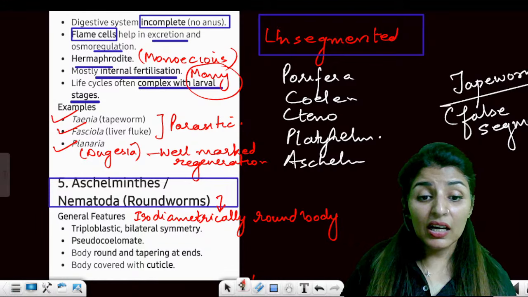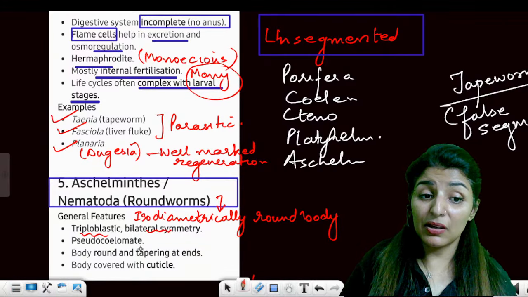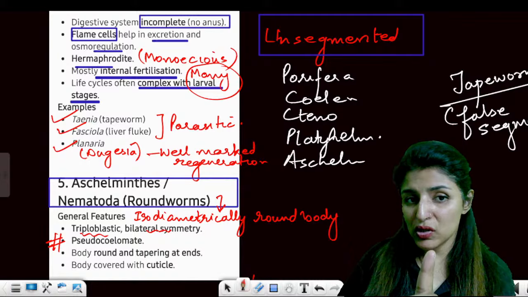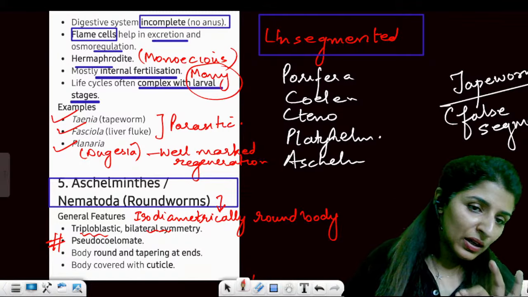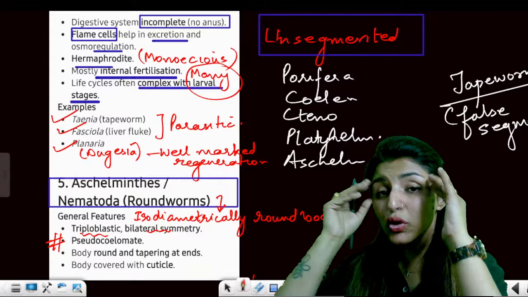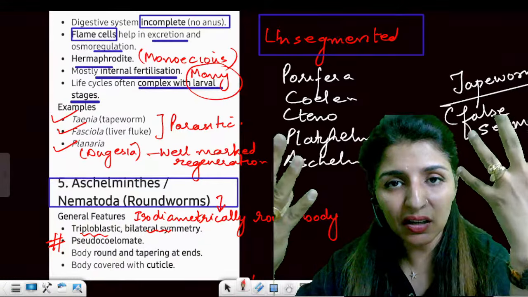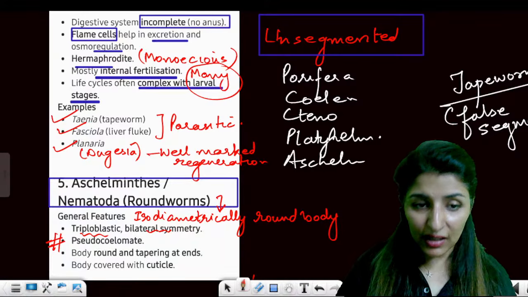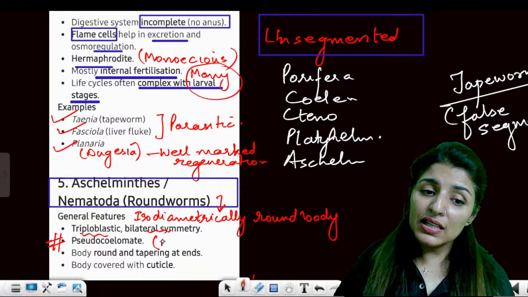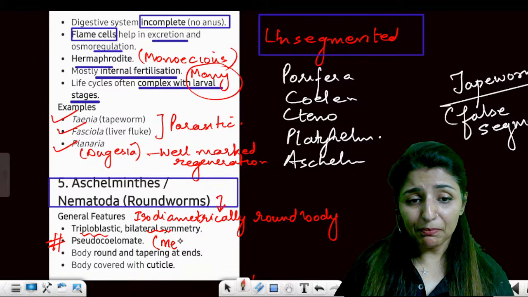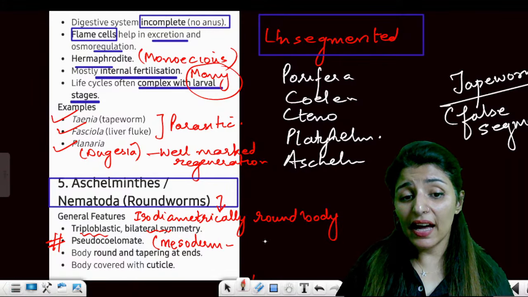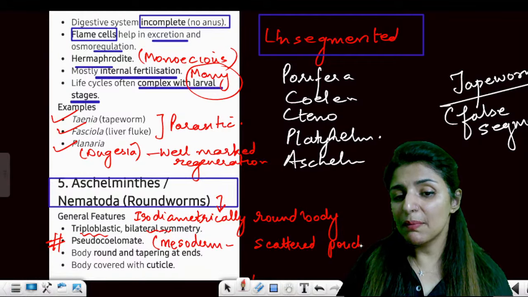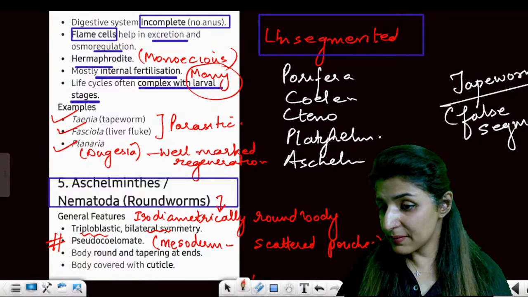Body is very thin. Now they are triploblastic, bilaterally symmetrical, and pseudocoelomate. So after Platyhelminthes, which are acoelomate, the first coelom that will appear is a pseudocoelom. Pseudocoelom is such a word that the moment it comes in front of you, you should only and only think about Aschelminthes. Are you getting that? So what is pseudocoelom? Mesoderm is found as scattered pouches in the coelom. Remember, pseudocoelom means mesoderm as scattered pouches.